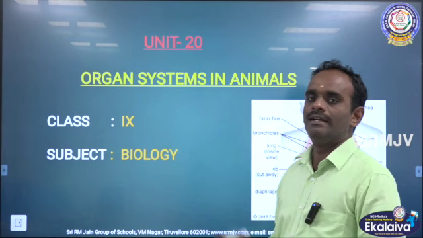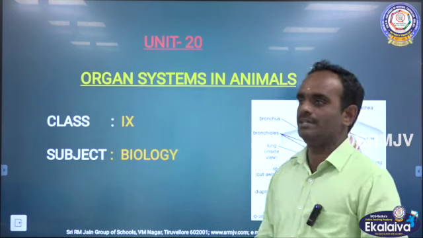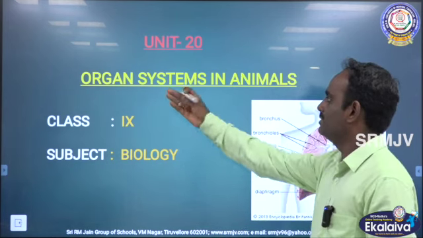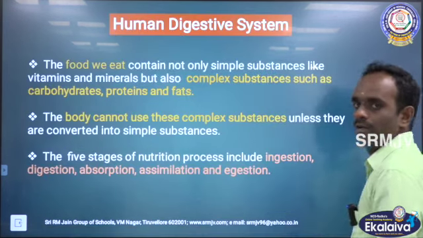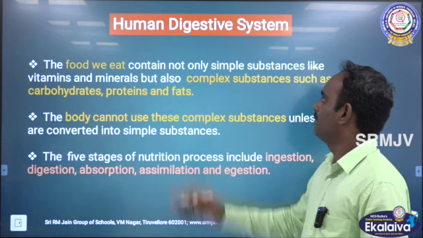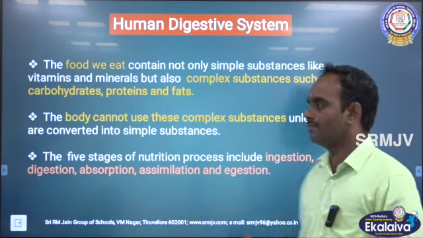For class 9, subject biology, the chapter name is Organ System in Animals. Today, we are going to discuss the human digestive system.